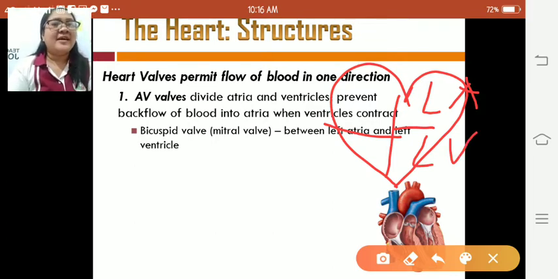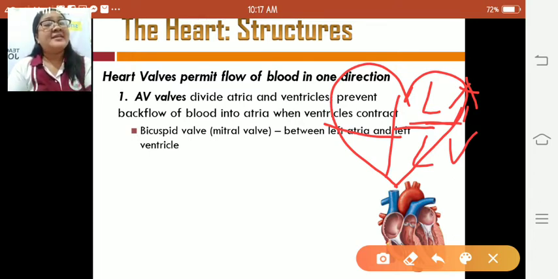Okay, this bicuspid valve, amo ni siya ang alagyan sang dugo nga halin sa left atrium paadto sa left ventricle. That is bicuspid valve and prevents the backflow of the blood nga ara na sa left ventricle nga magbalik pa siya liwat didto sa left atrium.